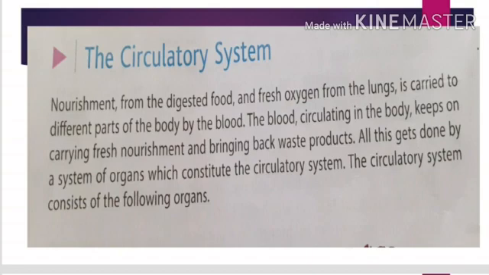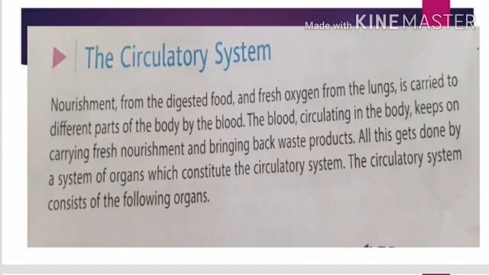But what about the waste substances that are produced during the process of digestion and respiration? These waste products like carbon dioxide and urea are also collected by diffusing in the blood and sent up to the appropriate destination to expel from the body.